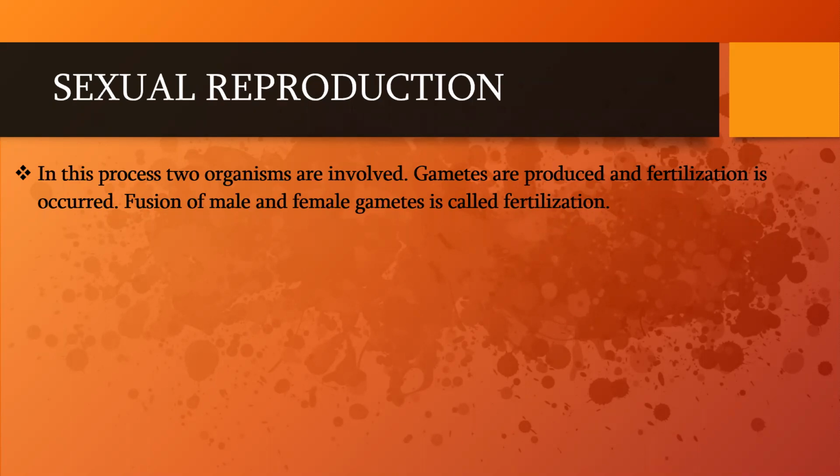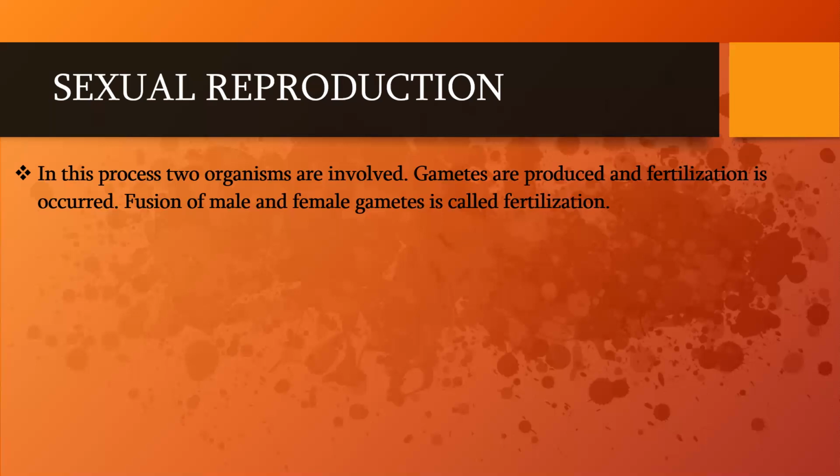Usually in sexual reproduction, two organisms are involved. It must be one male organism and another one a female organism. In this, gametes are produced from the reproductive organs of the respective male and female organisms. The process of formation of the gametes is known as gametogenesis. If it takes place in the male organism, it is called spermatogenesis, whereas in the female organism, it is called ovulation.